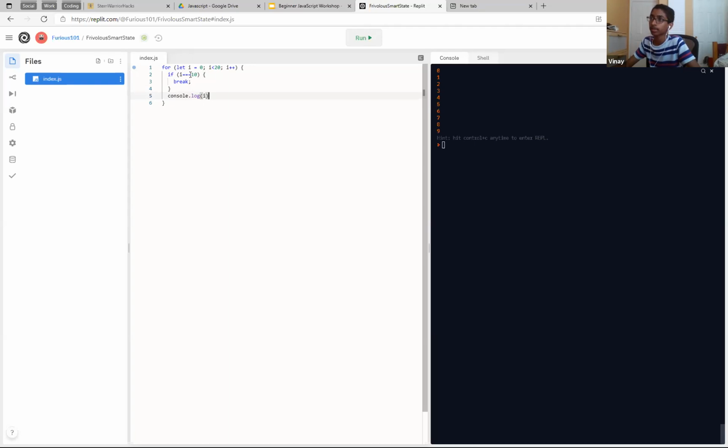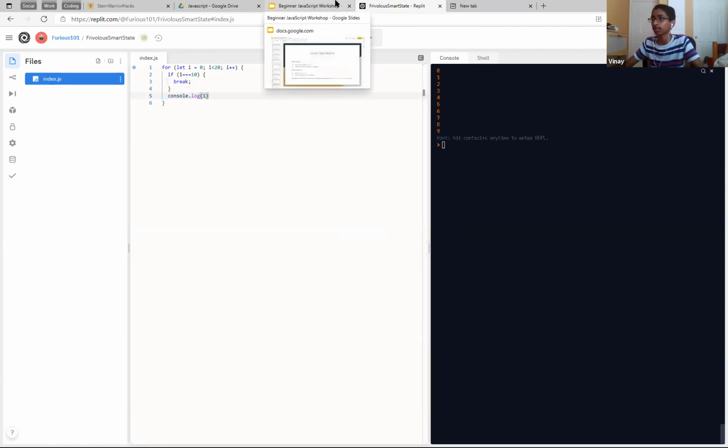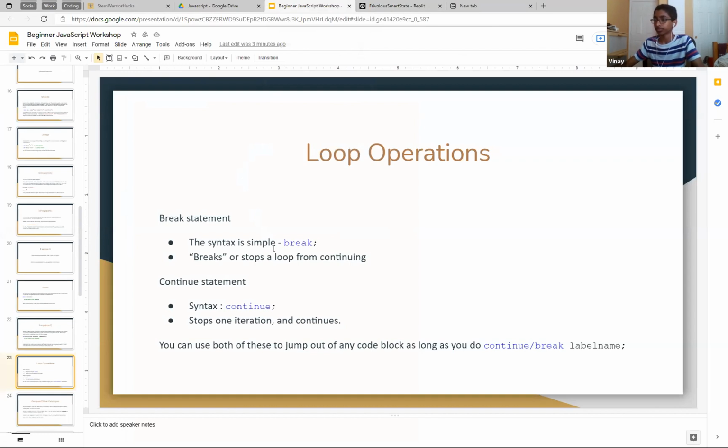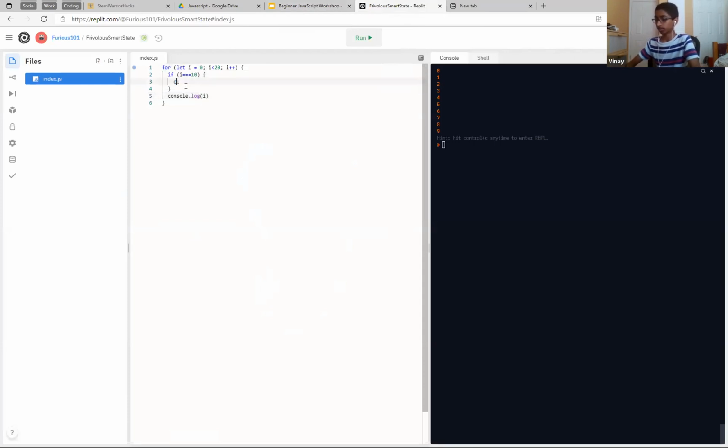So actually, let's go from i is equal to 9. It goes through this without any problems. It logs i, 9, and then it goes all the way back up. It changes itself to 10, and then i is equal to 10, so it breaks, and it doesn't actually log i, which is why we don't go to 10. If we move this above it, we would get 10 as well, right? Then continue. It stops one iteration and then continues. So we go like this.